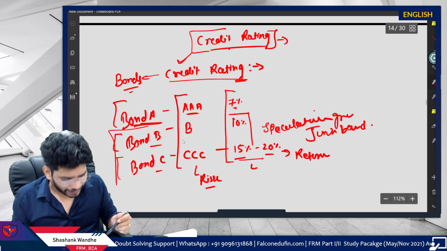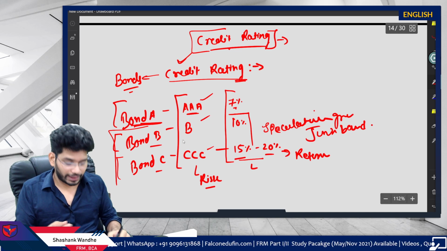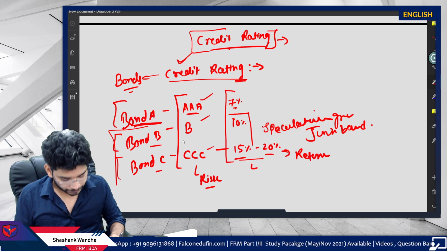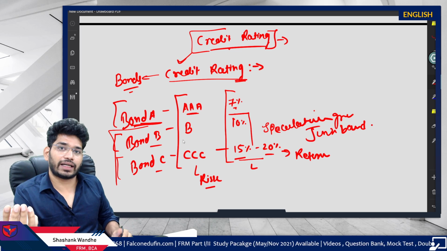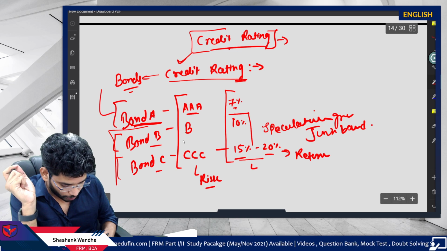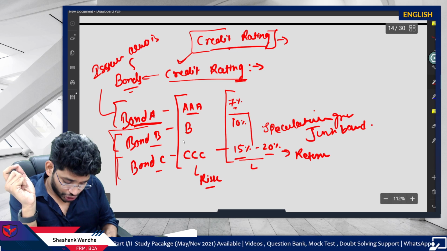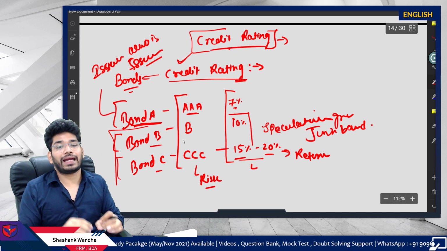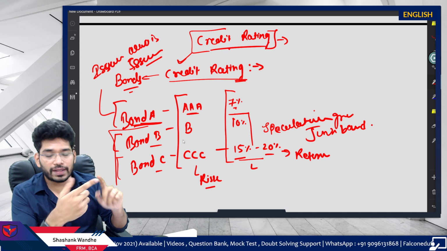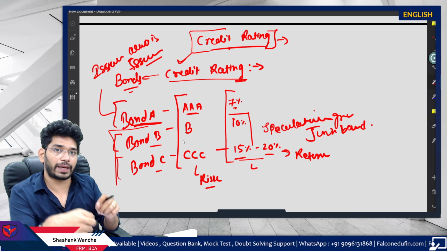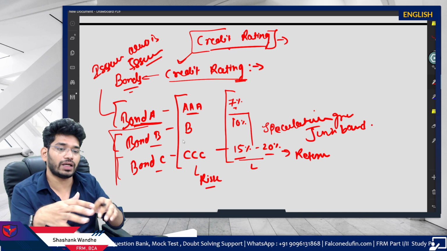To take these decisions, you don't have to engage your brain in how to rate this. Rating agencies will do the work for you. Now the question: who will pay the rating agencies? Will you pay them? No. The issuer who is issuing the bond will pay these agencies. You have to remember this: the issuer is responsible for paying agencies for rating these bonds.